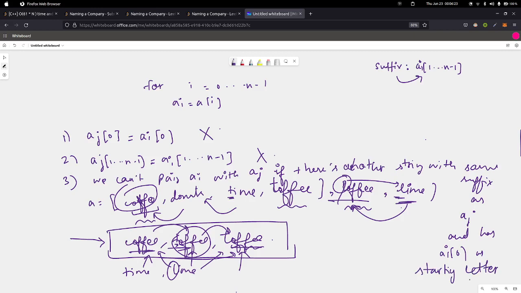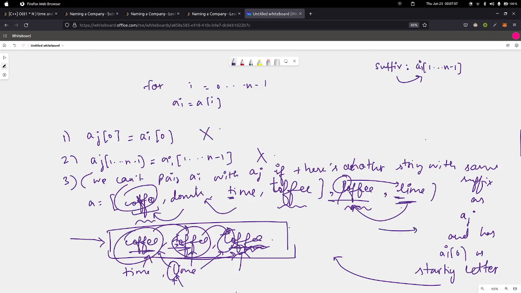So this is what is happening here. We can't pair AI with AJ if there is another string with the same suffix as AJ and has AI[0], the first letter of the current string, as its starting letter. So we couldn't map lime and coffee because there was another string which had the same suffix and a starting letter the same as AI[0], which is loffee. So this is the whole case.